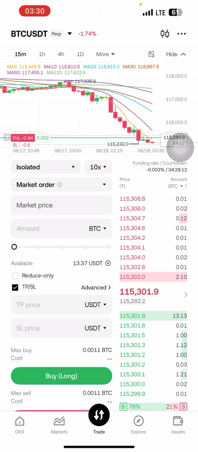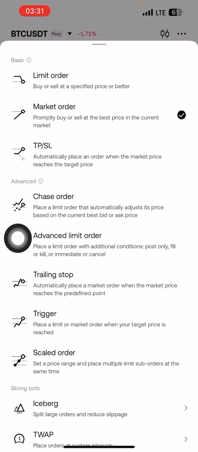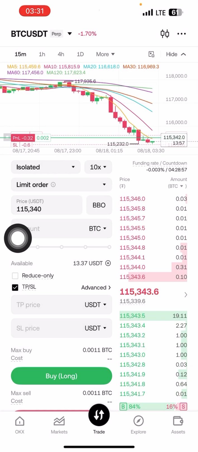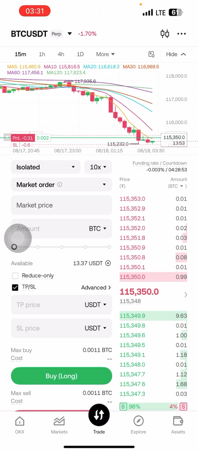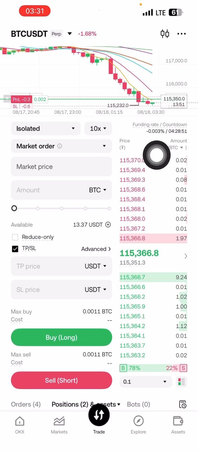If you don't want to cry early, 10 times leverage is okay. And one thing I love about OKX is that their fees and everything are very low, that's why I love OKX. Mostly people prefer limit order, but me, I prefer market order. I want to trade with the market order, or the market price.